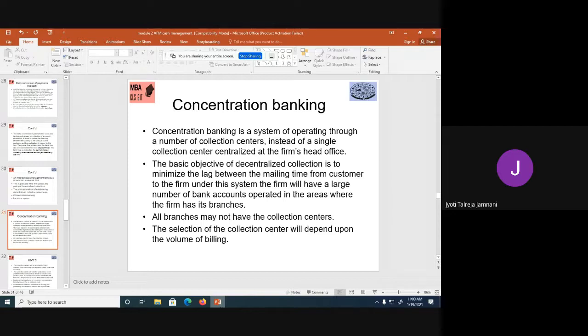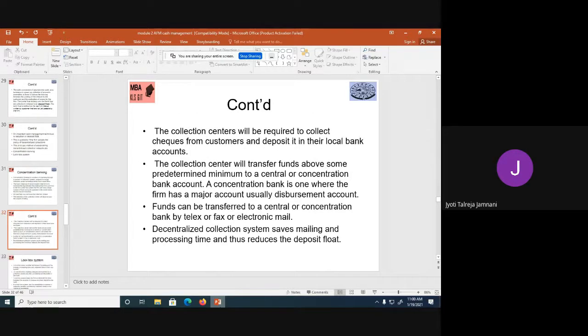So it depends on the volume of billing. If your sales are very high in a particular city, you can have a collection center in that city, so you can open a bank account. So concentration banking is basically opening bank accounts where the offices are located instead of routing all the checks to the head office. The collection center will be required to collect checks from customers and deposit them into their local bank accounts. So the customers will send the checks to the collection center, and from there those checks are sent to the local bank accounts.